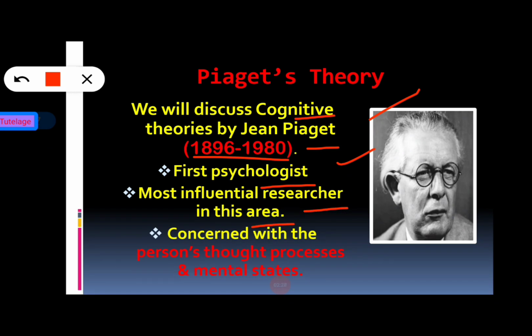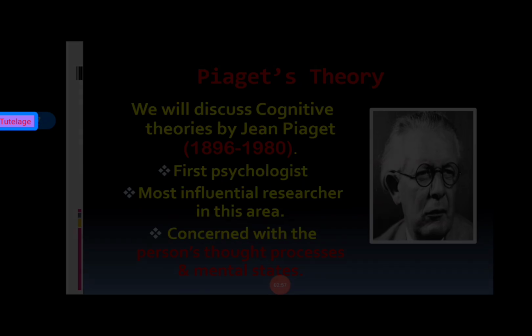And Piaget was concerned with the person's thought process and mental states, because these theories basically focus on cognitive development, and we all know that cognitive development deals with the process of mental action. So that's why it is concerned with the person's thought processes and the mental states. So now move on to the next slide.